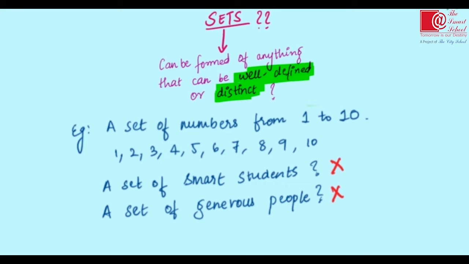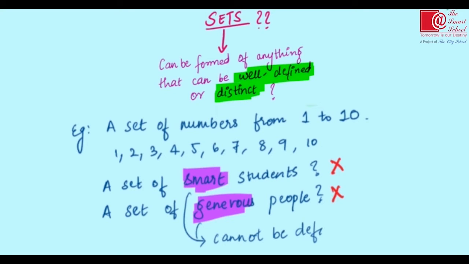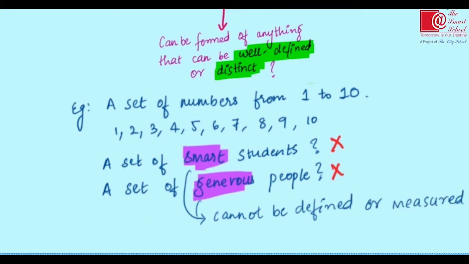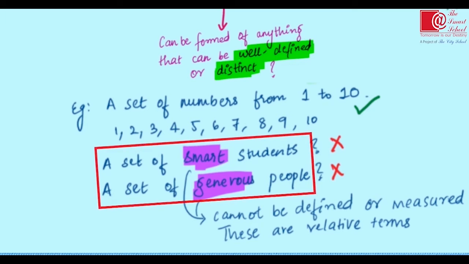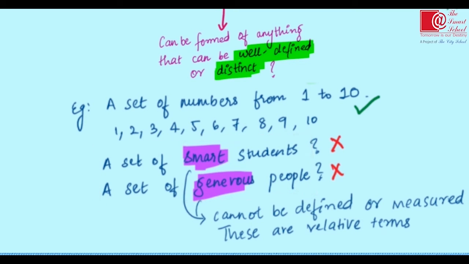No, not exactly, because here smart or generous people cannot be defined or measured. You can see these are relative terms because the meaning of these words will change from individual to individual. Hence, we cannot make a set of these situations.